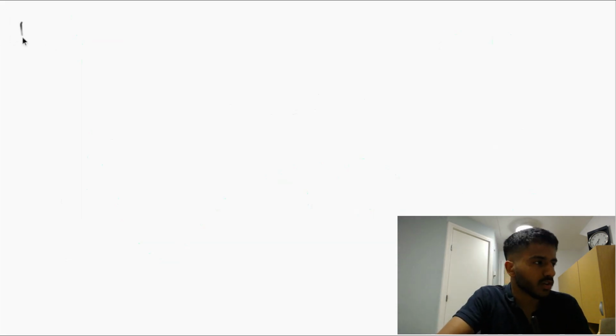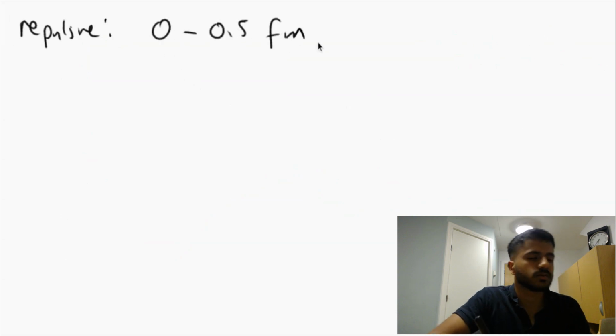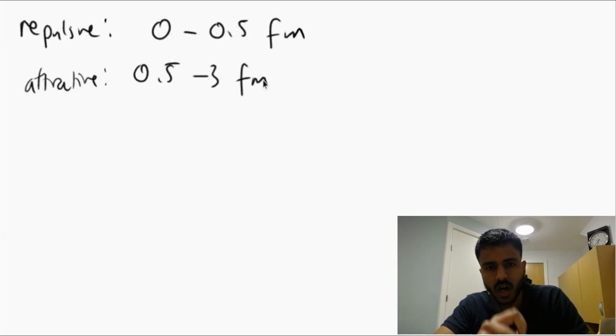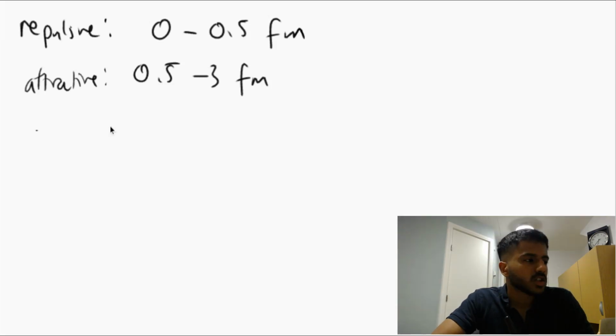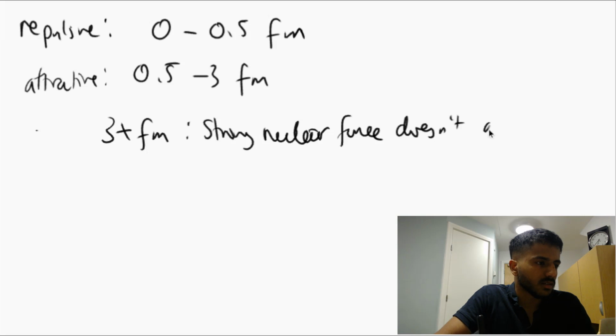So the strong nuclear force is repulsive at distances between 0 and 0.5 femtometers, and it's attractive from 0.5 to 3 femtometers. So these are very, very tiny distances at which the strong nuclear force acts over. At distances greater than 3 femtometers, the strong nuclear force does not act. So at 3 plus femtometers, strong nuclear force doesn't act.